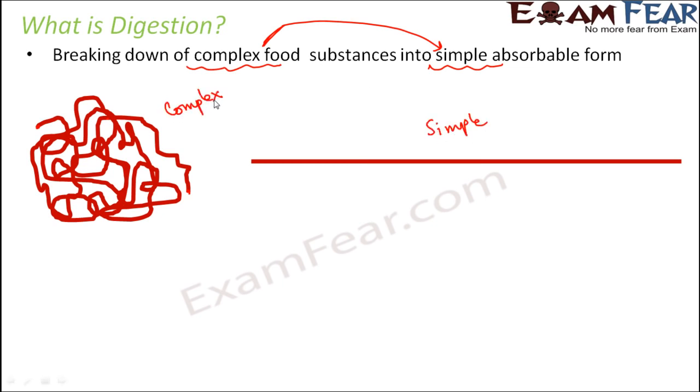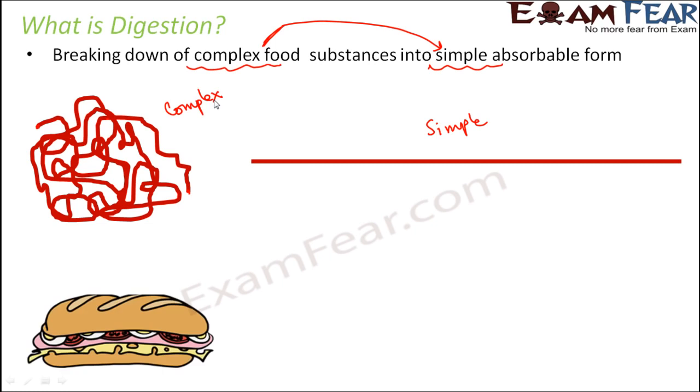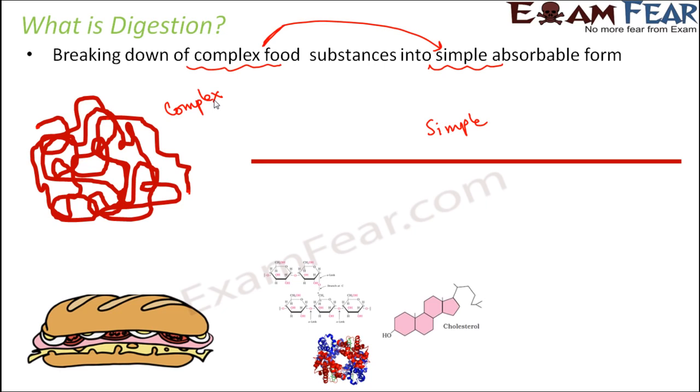The same thing happens when we talk about food materials. When we eat a burger, it has a lot of carbohydrates, a lot of proteins, a lot of fats, so many things, and these are all complex structures. There are so many bonds, so many molecules joined together, but they are all polymers, that is, they are all made up of smaller units.